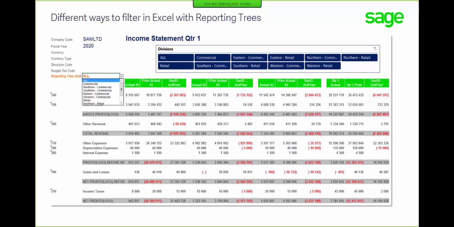Also, I'm going to show you how to add a slicer. So if you're not keen on the drop-down list, you can use a slicer, and the user can click on the different options that they have, and the whole format of that layout will then change.